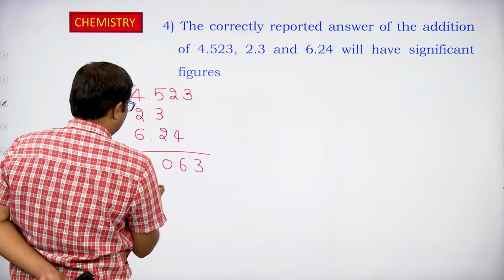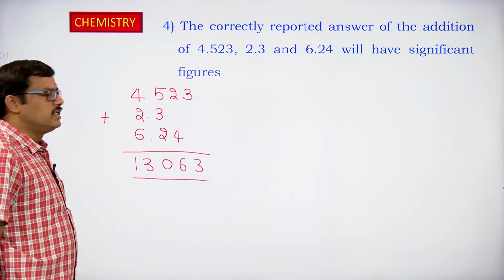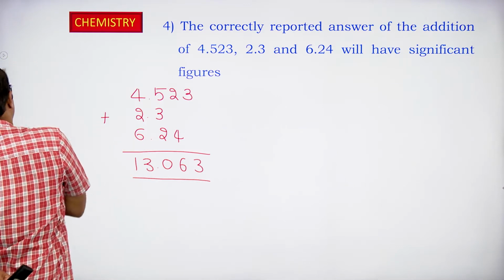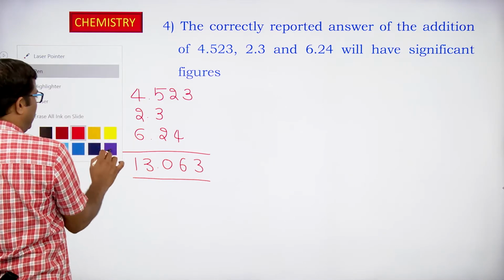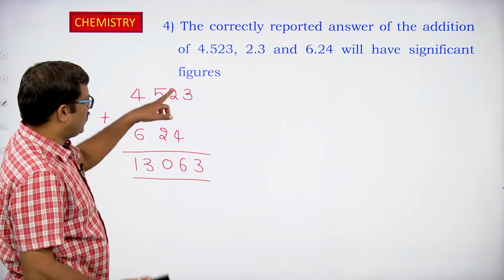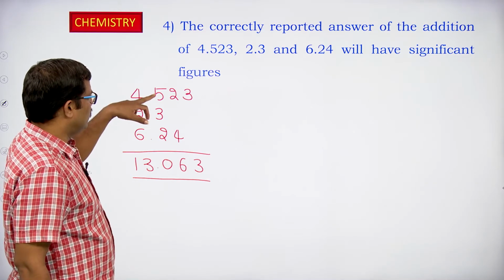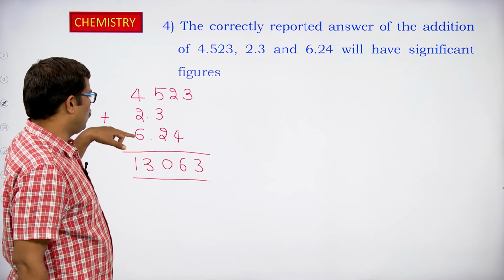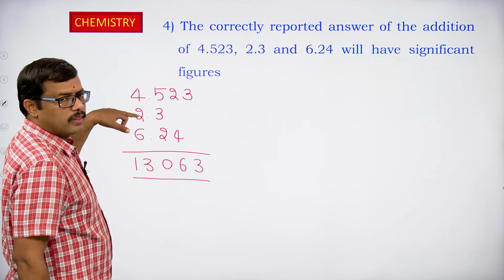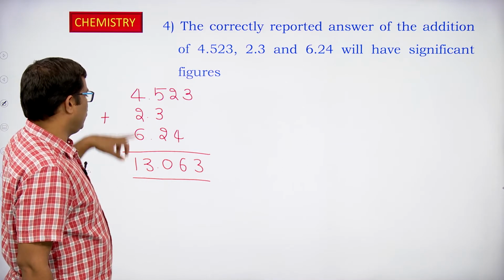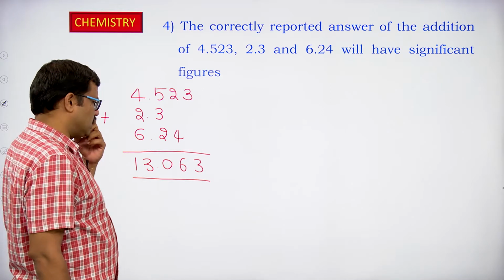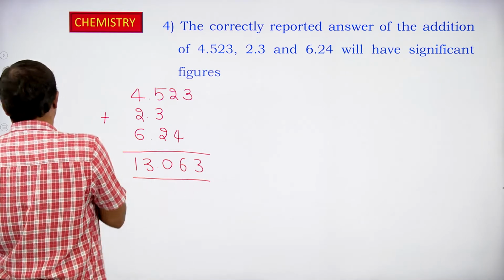So this will be 13.063 is the product that we are going to get by addition of these numbers. So 13.063 is the answer that we get in this particular case.